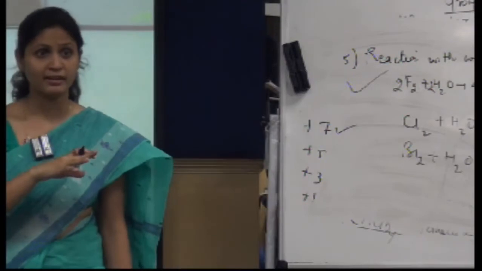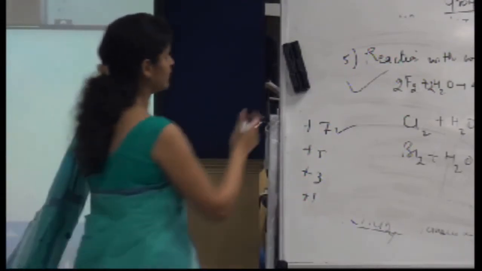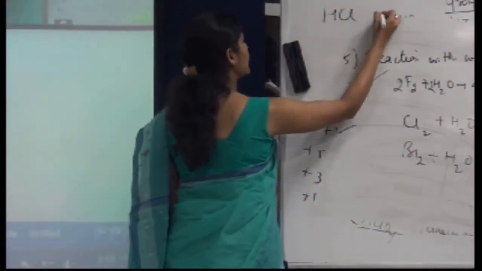HClO and HI. HCl and HI. HI is the stronger acid.